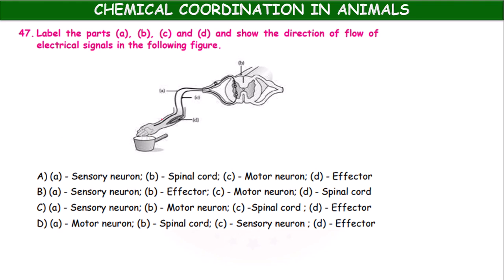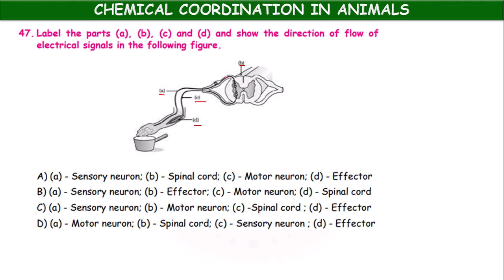Here we have to label A, B, C and D. Okay, A, sensory neuron. Yes, A is the sensory neuron. B, spinal cord.